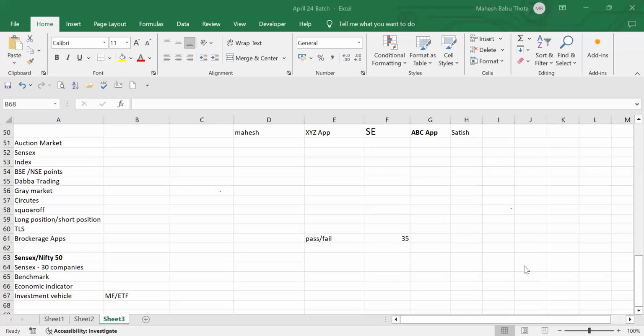Again, when we talk about fund accounting, we will talk about mutual funds, private equity, and hedge funds. We call it an investment vehicle. In this investment vehicle, if you want to measure or track the performance of any specific mutual fund before investing, we can use these indexes. Suppose there is a mutual fund which is investing only in Bank Nifty. Simply you can go and check the Bank Nifty index. If it is performing well, you can directly invest in the mutual fund.